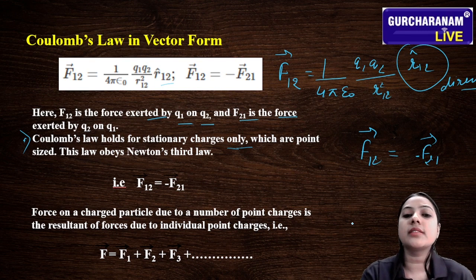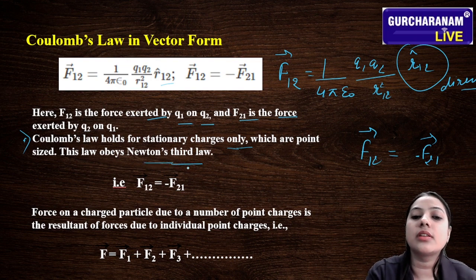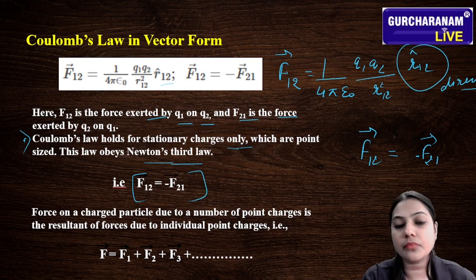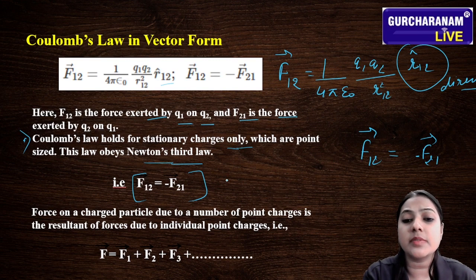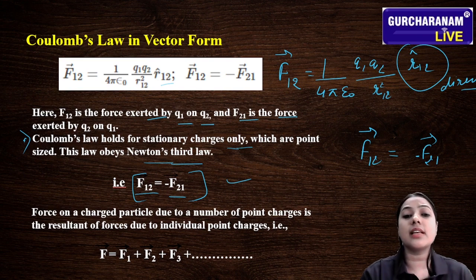So this law obeys Newton's third law, because F12 is equal to minus F21. And what is Newton's third law? Every action has an equal and opposite reaction. So this reaction represents that the forces are equal, but opposite in direction. That's why we can say that this law obeys Newton's third law.